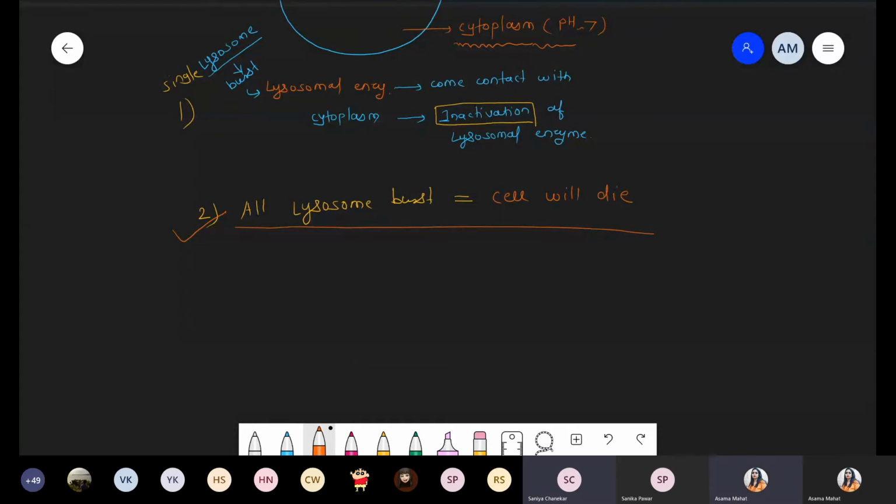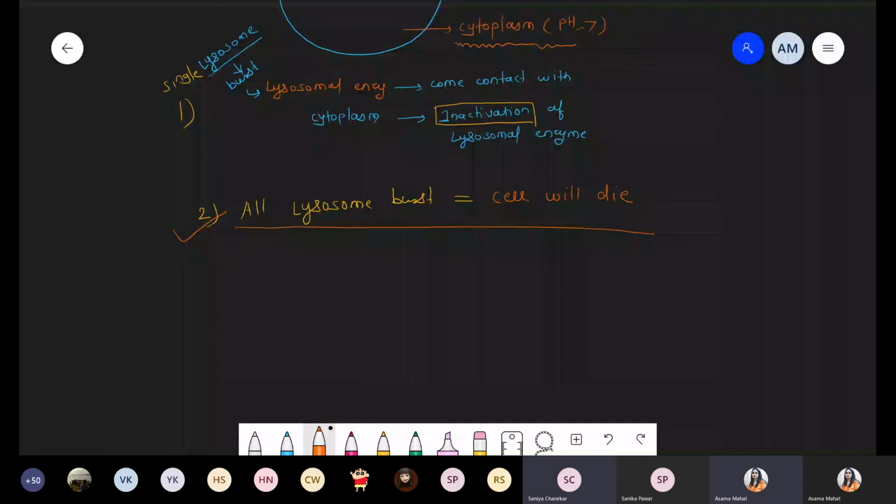Obviously, if old cells do not die, then how will new cells get formed? Got it? Old cells मरेंगे तभी तो new cells form होंगे. And at that time, if new cells are formed, it means that growth is going on, cell division is going on, and definitely we can say we are living. Simple.